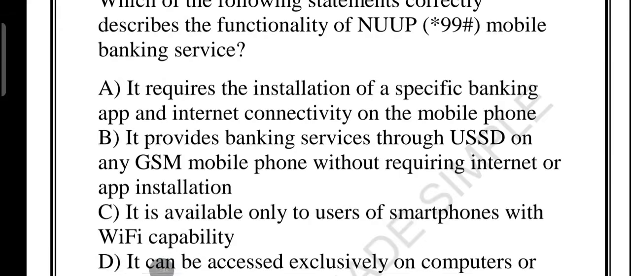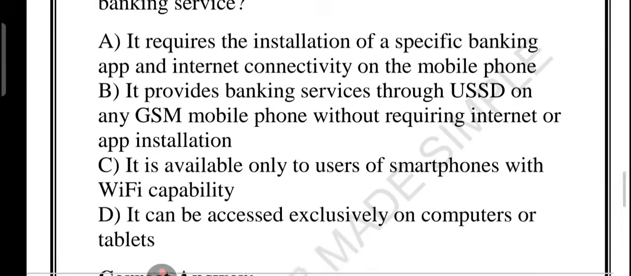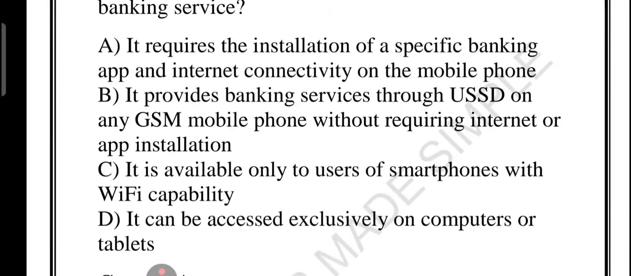Option A. It requires the installation of a specific banking app and internet connectivity on the mobile phone. Option B. It provides banking service through USSD on any GSM mobile phone without requiring internet or app installation. Option C. It is available only to users of smartphones with Wi-Fi capability. Option D. It can be accessed exclusively on a computer or tablet. What do you think about it?